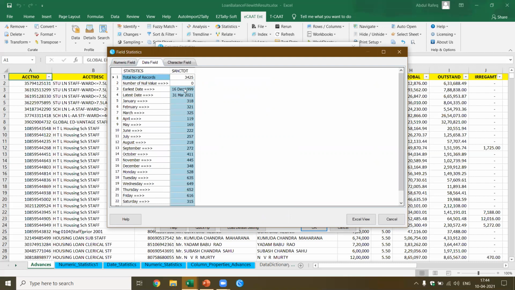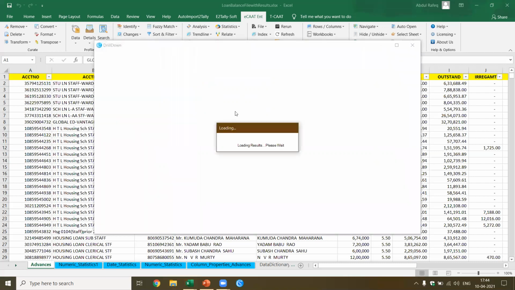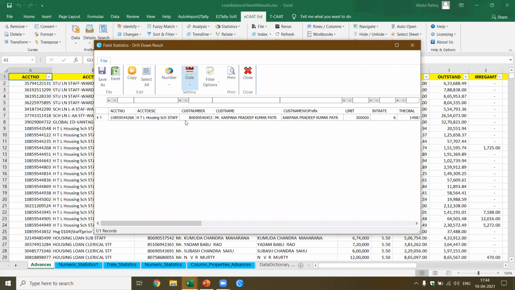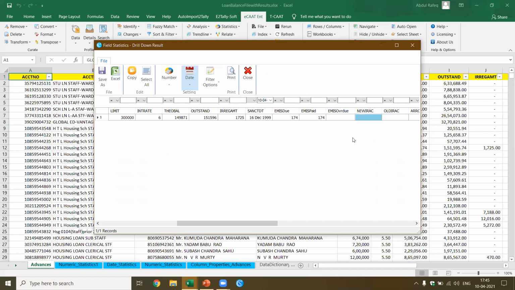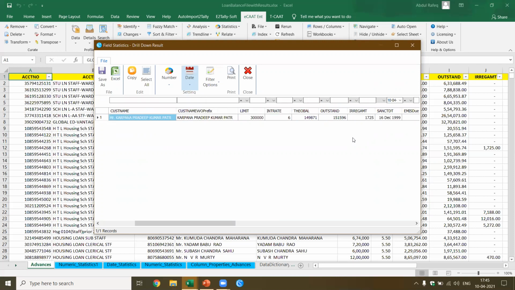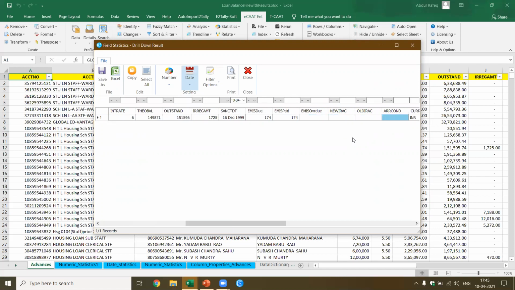Now if you see here, I want to see which is the 16th December. I double click. I find there is only one account, HT LIC hosting land. I think this looks like a loan to the staff. Okay, and this has been granted in 1999, and the total number of EMIs due is 124, which means nearly 15 years. 1999, which means the loan should have actually closed in 2014, and it's a staff loan. So we need to check why it is not closed.